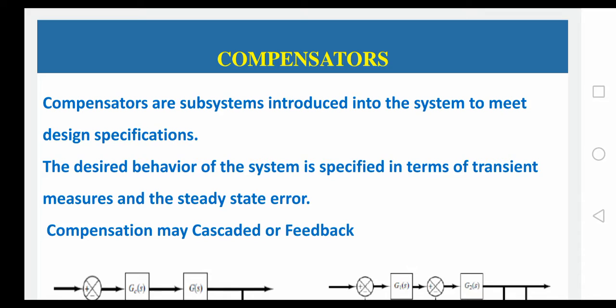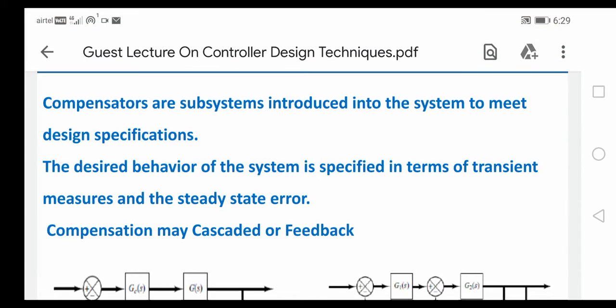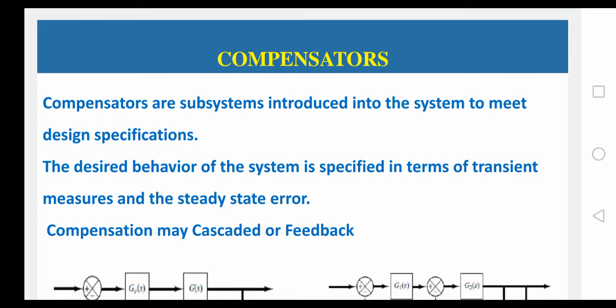Whenever we are discussing the control system, we are always focusing on getting a desired output. Compensators are subsystems introduced into the system to meet the design specifications. The desired behavior of the system is specified in terms of transient measures and the steady state error.